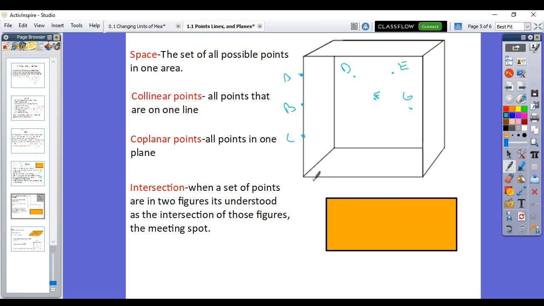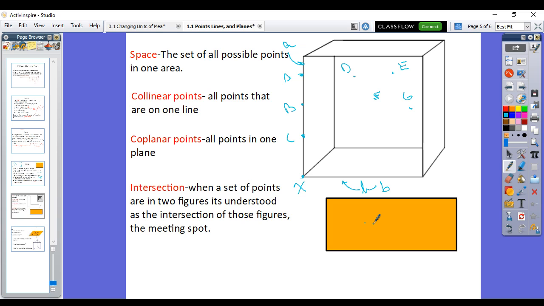Now, intersections happen when figures meet. So when two lines intersect, for example, you call this line right here line A, and this line right here line B, or little b right there. This point where line A and line B intersect, we'll call point X. This is the intersection of those two lines. This line went down, this one went to the side, and they intersected right there.